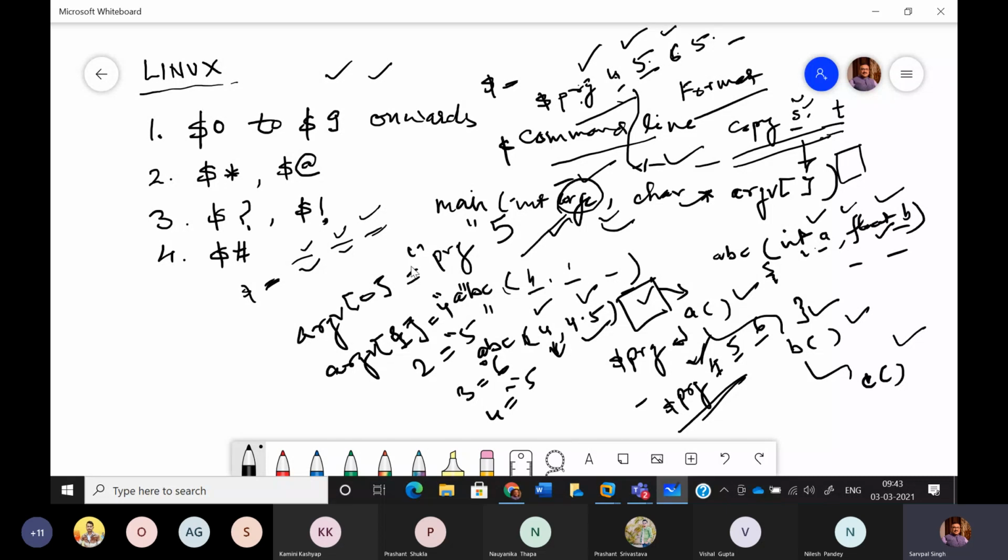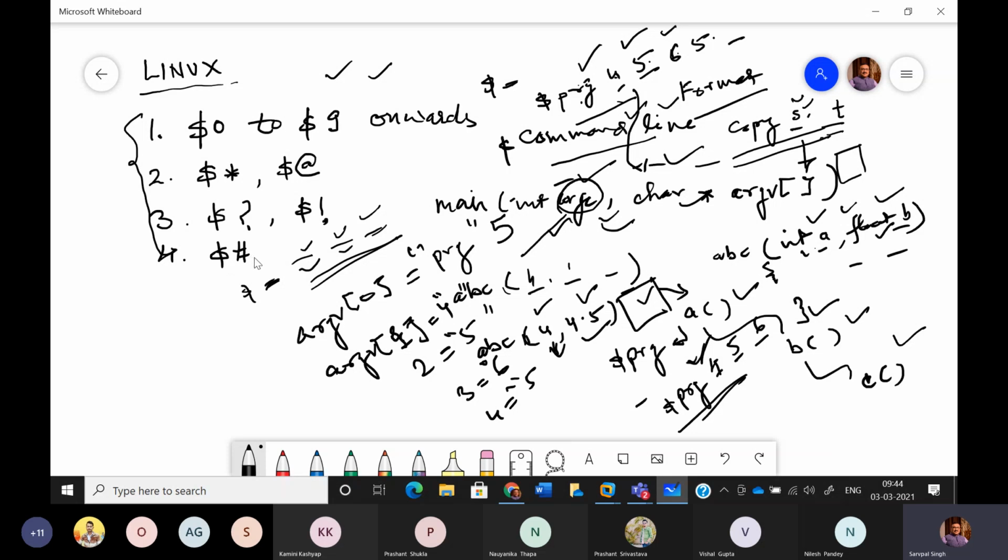And otherwise, we write programs where we make use of cin or scanf or readLine, or that kind of statements of Java, C or C++, to take values from the keyboard. So when we are making use of this concept, of course, we have to make use of command line arguments. Okay? Then only is it possible that you can provide input when you actually run the program. The same thing is true with Linux also.